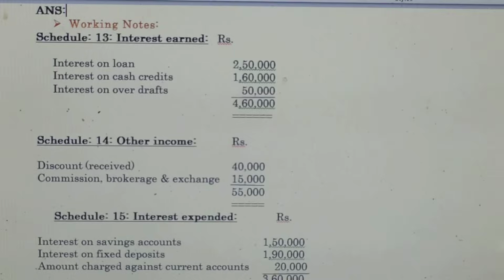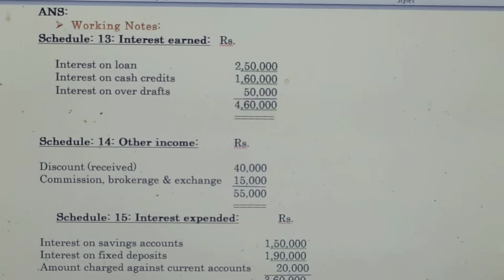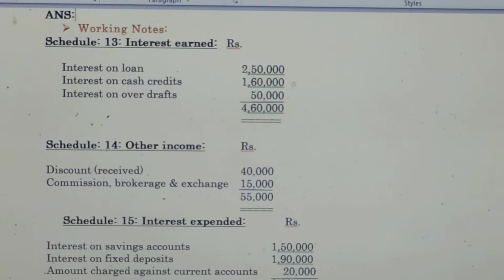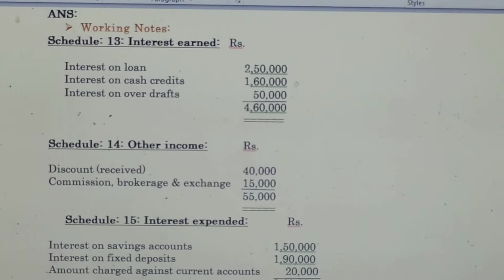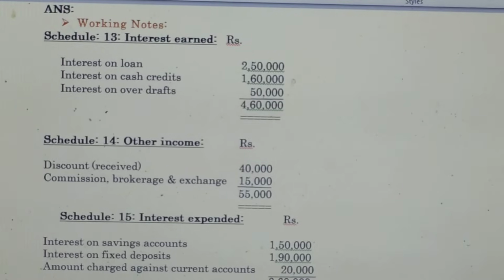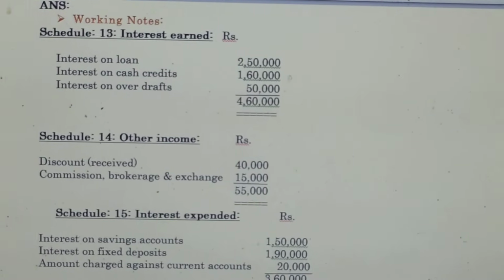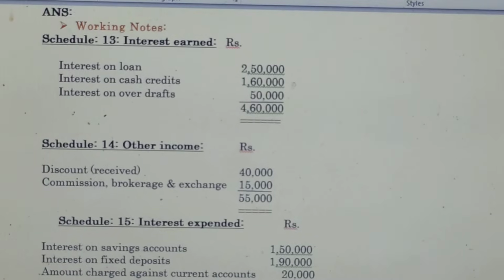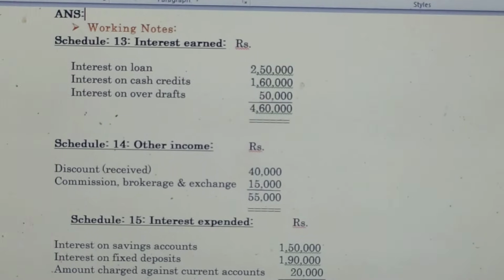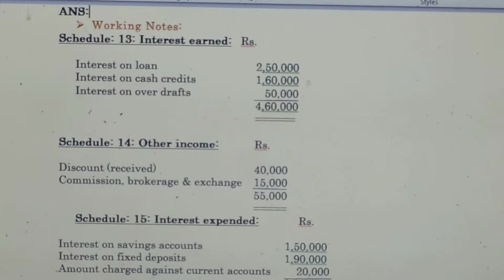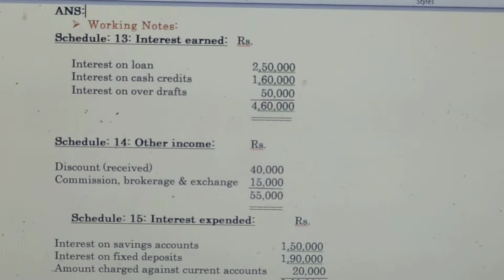Before going to prepare the profit and loss account of a bank, we need to prepare some working notes. The first one is schedule number 13. Its heading is interest earned. Under schedule number 13, we have to mention interest on loan rupees 2,50,000, interest on cash credit rupees 1,60,000, interest on overdraft rupees 50,000. The total amount is 4,60,000.